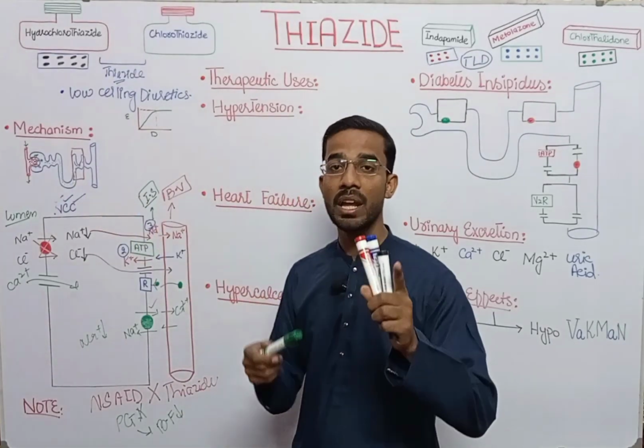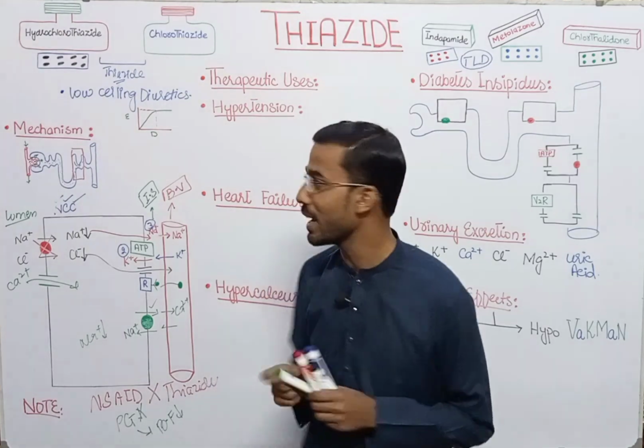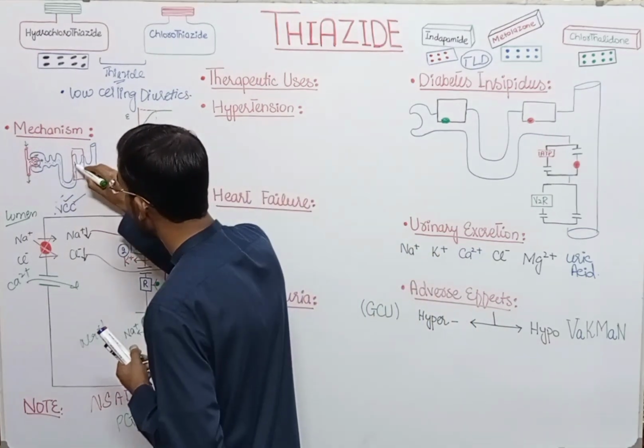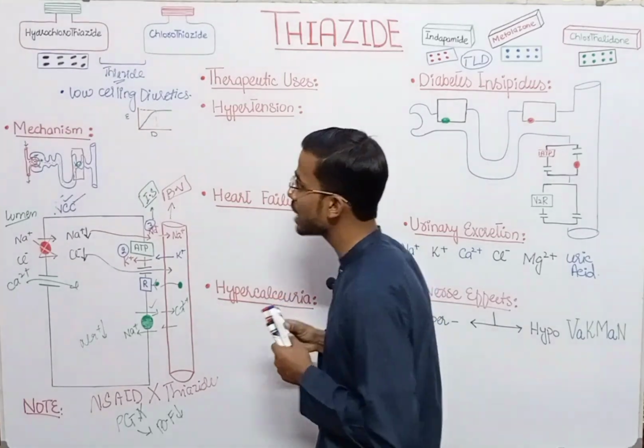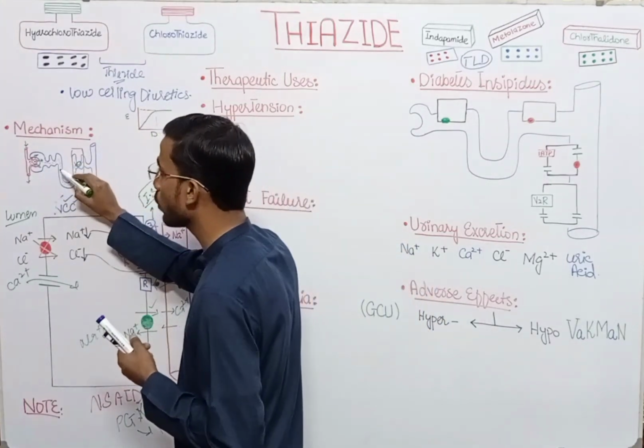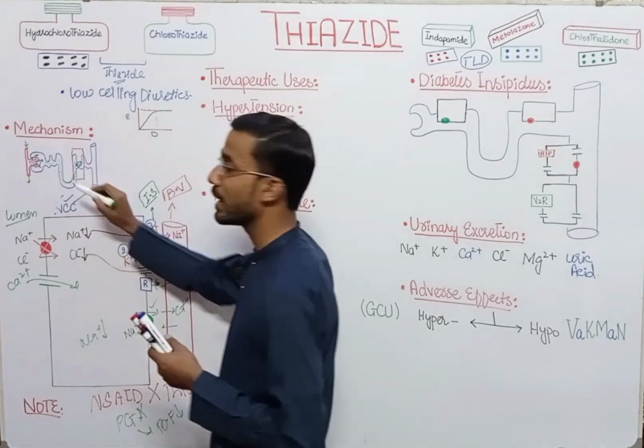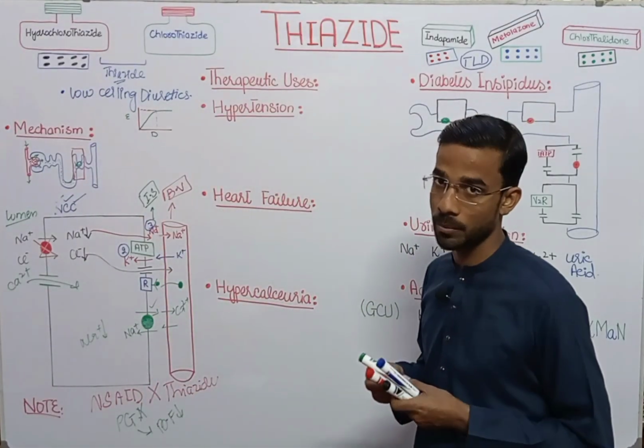Thiazides are present in this tubule and act there, at the distal part, because these co-transporters are present at that site. If there is a low amount of thiazide in the tubule, then the effect of the thiazide will also be reduced.